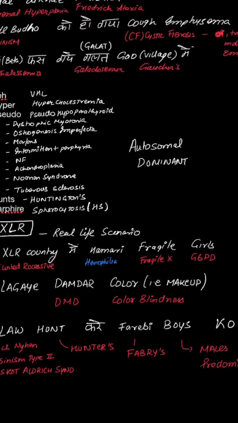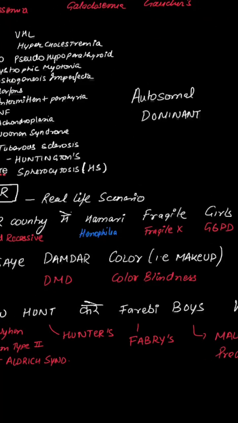So let's recall again. X-recessive country में हमारी fragile girls लगाए दमदार कलर, लॉ हंट करे फरेबी बॉयज़ को, which is hemophilia, fragile X, G6PD, DMD, color blindness, Lesch-Nyhan, albinism, Wiskott-Aldrich syndrome, Hunter's disease, Fabry's disease, and boys means X-linked recessive has more males as compared to females. Thank you very much.